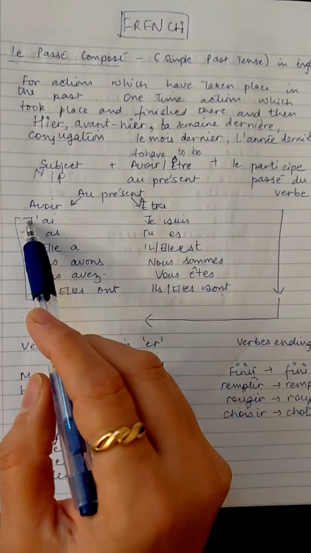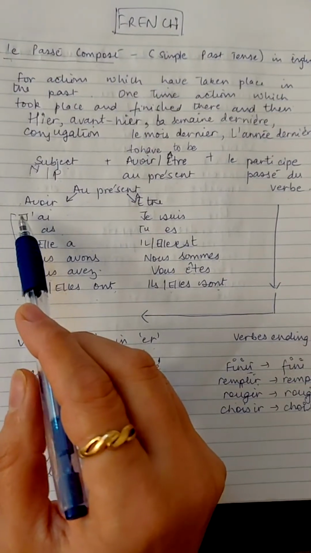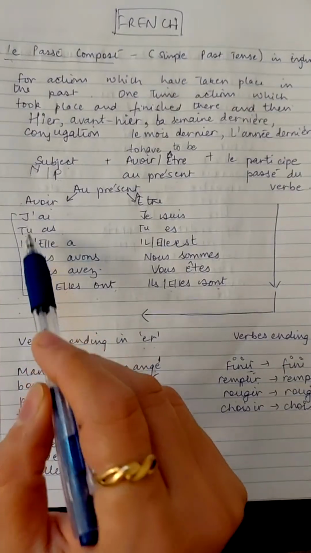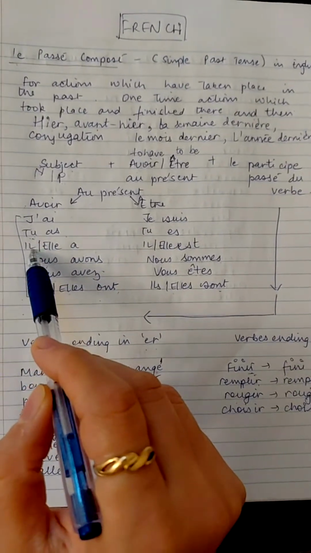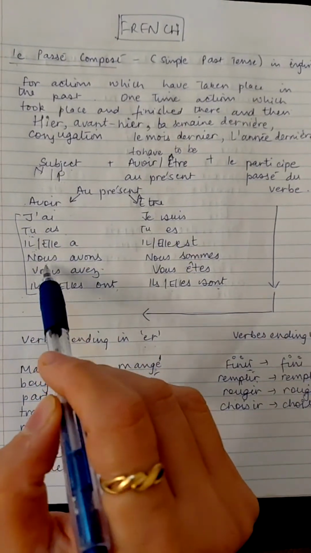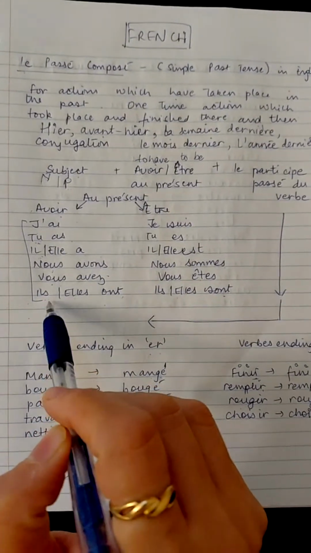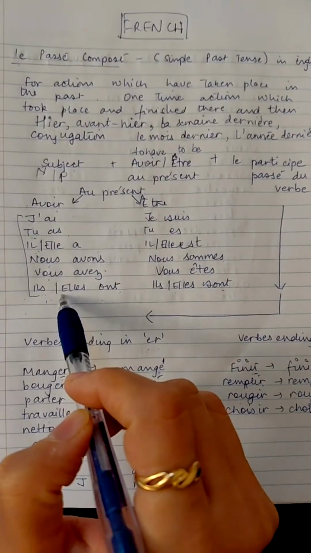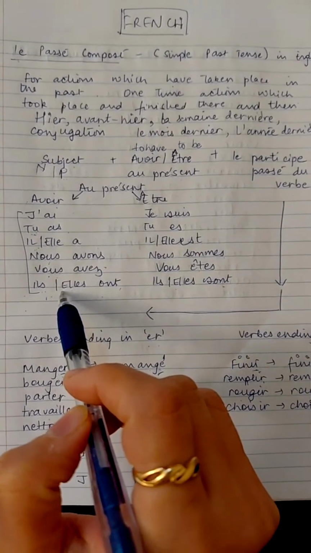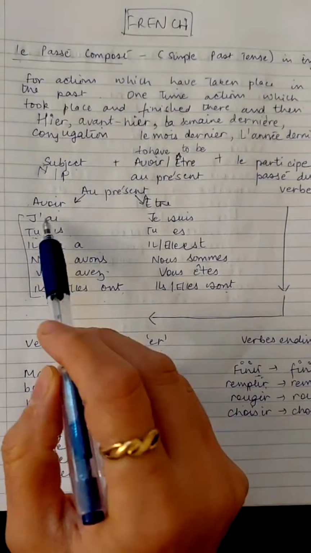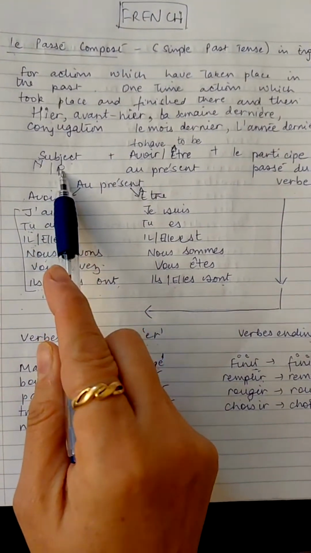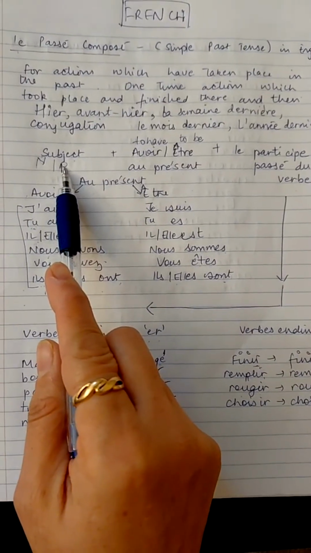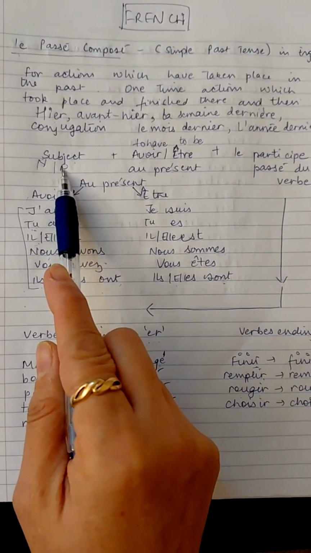Now, when I talk about les pronoms sujets, that means the subject pronouns, we have je, tu, il, elle, nous, vous, ils, elles. So these are the different subject pronouns we have in French, right? Now, my subject can be a person, it can be a proper or a common noun, right?